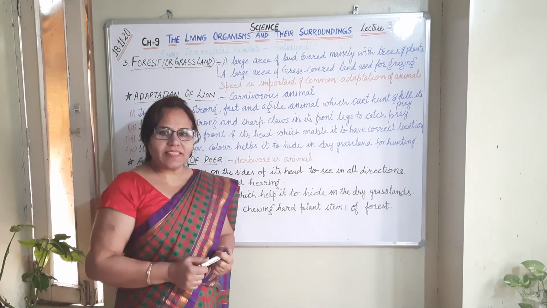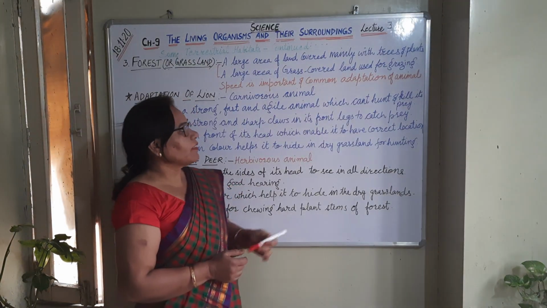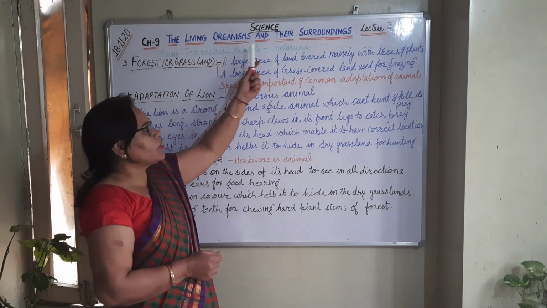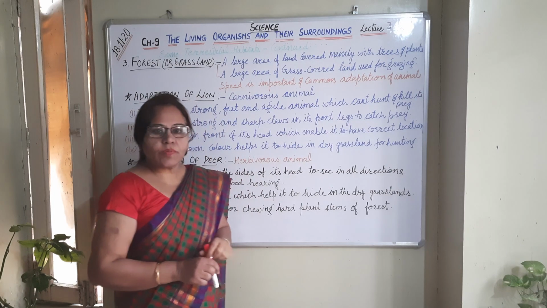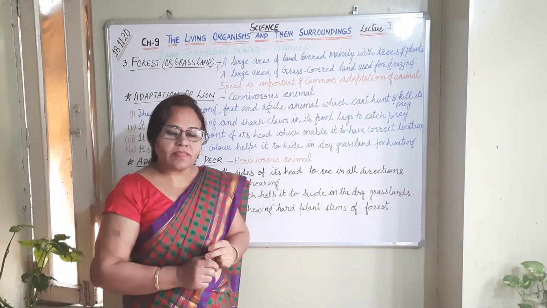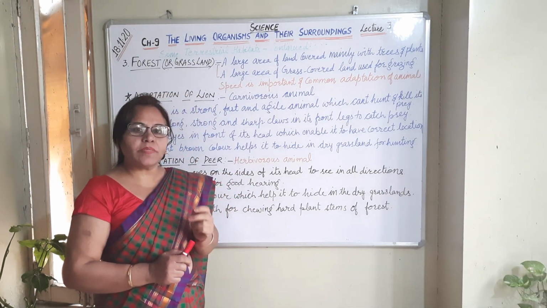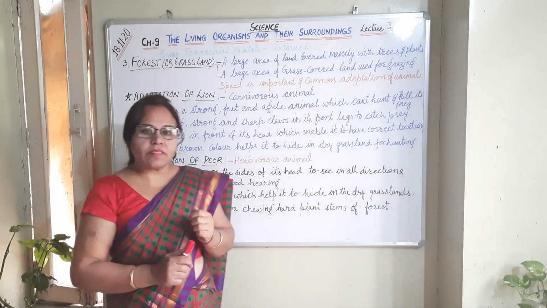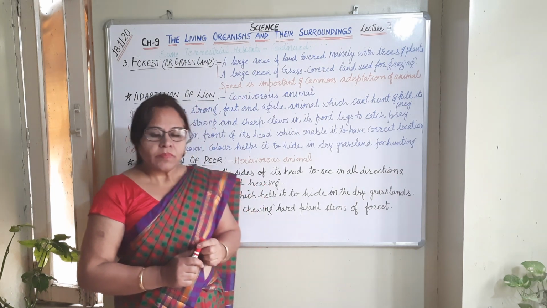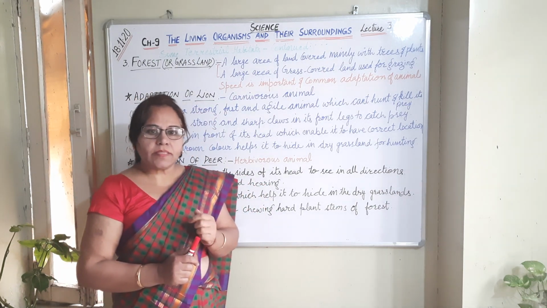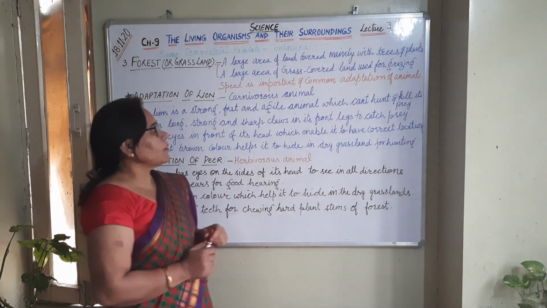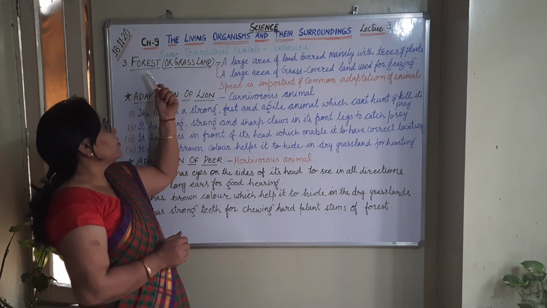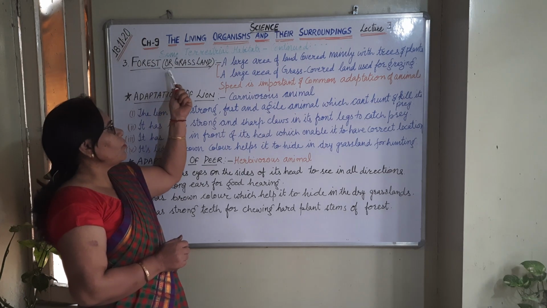Good morning, students. Let's begin with another lecture of chapter 9, living organisms and their surroundings. Students, in the previous class, you learned about some terrestrial habitats, and in those we discussed the mountains and the desert habitats. Let's begin with some more terrestrial habitats, and the third one is the forest or the grasslands.